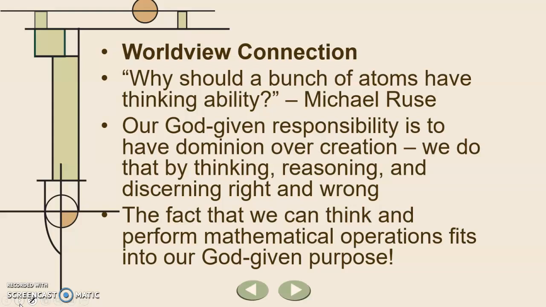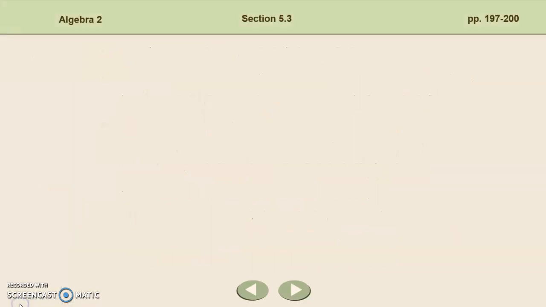So while evolutionary scientists and others may not be able to answer why this bunch of atoms has thinking ability, we can take a look at God's Word and say, this is why. We're supposed to use this thinking ability to take care of God's creation, and math fits into that so perfectly.